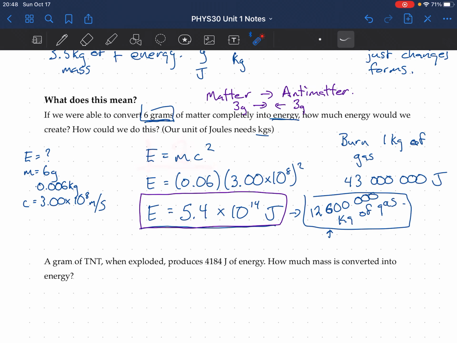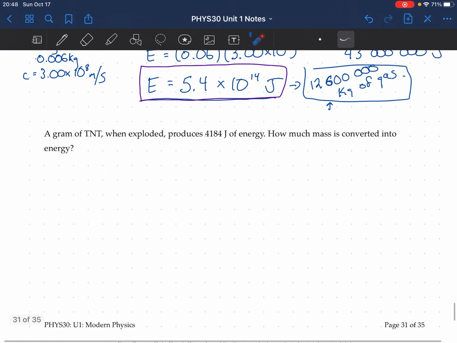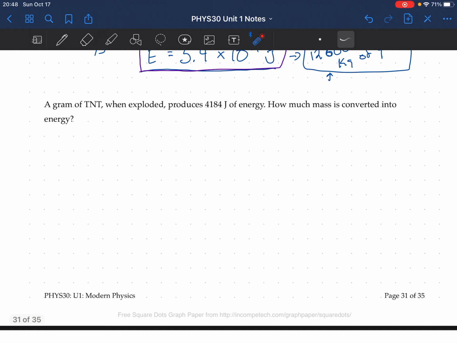All right, so using this formula is pretty simple. There's just 2 variables. We know one of them, we can figure out the other one. Now let's take a look at this next one. A gram of TNT, when exploded, produces this much energy. How much mass is converted into energy? Okay, so we take a gram of TNT, we do the explosion, we get this much energy. And this is a standard amount. 1 gram is that many joules. How much mass is converted into energy?